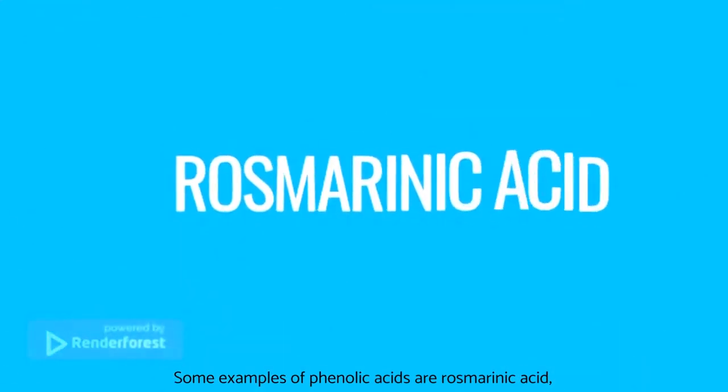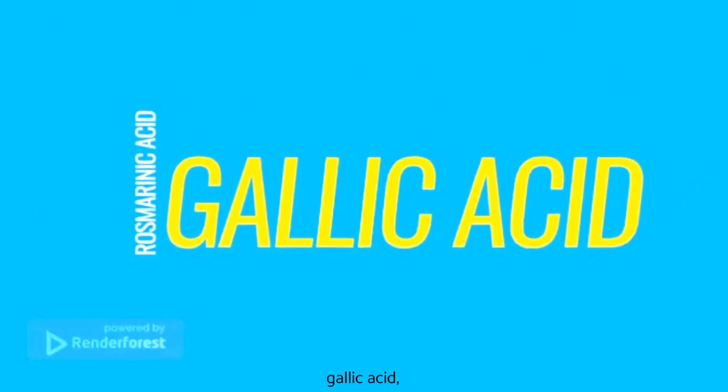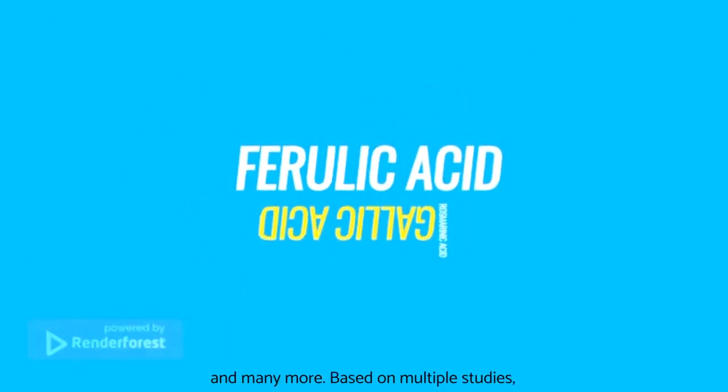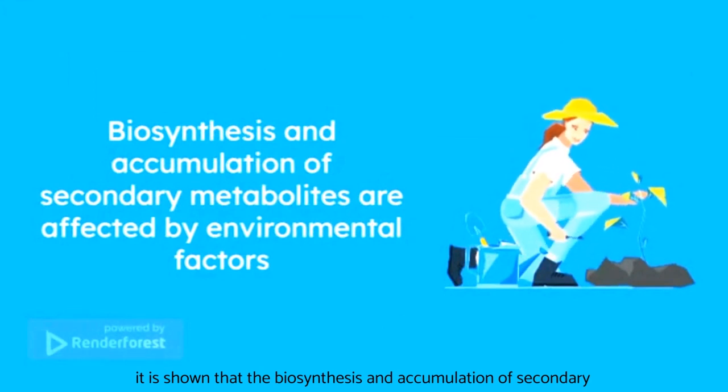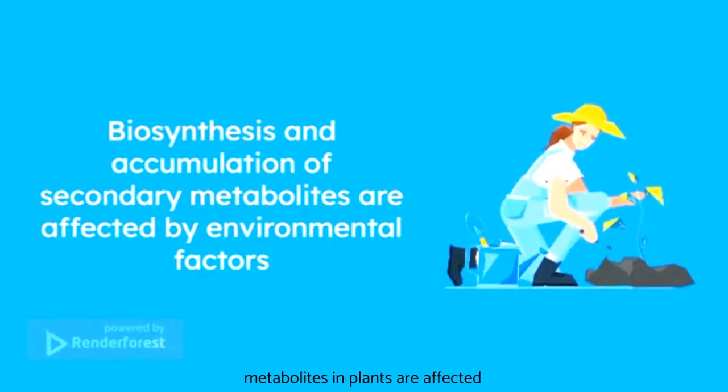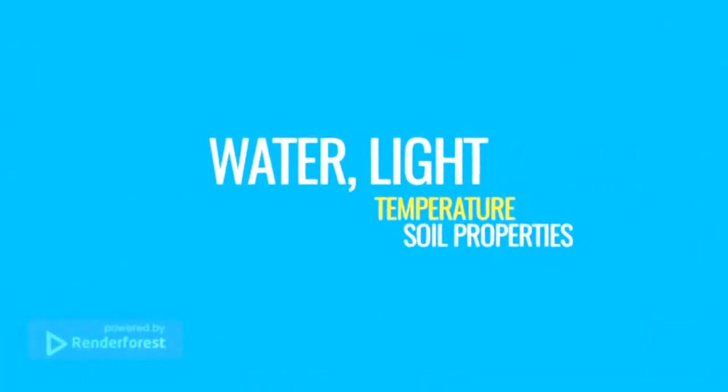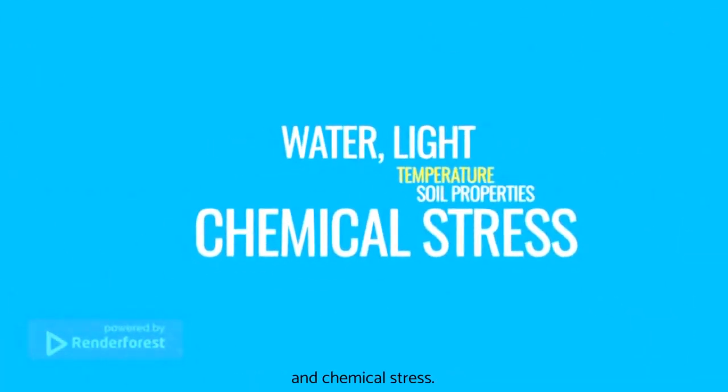Some examples of phenolic acids are rosmarinic acid, gallic acid, ferulic acid and many more. Based on multiple studies, it is shown that the biosynthesis and accumulation of secondary metabolites in plants are affected by environmental factors such as water, light, temperature, soil properties and chemical stress.